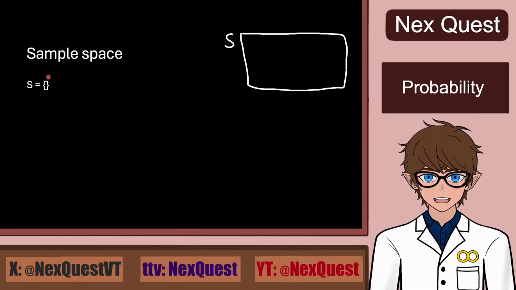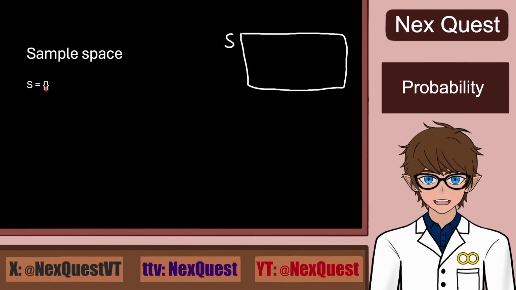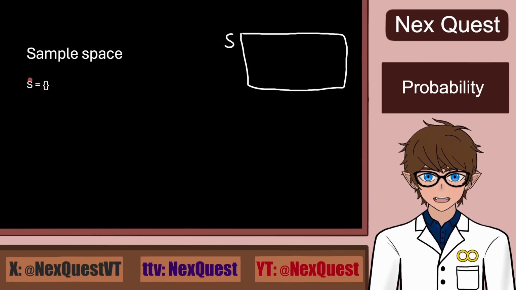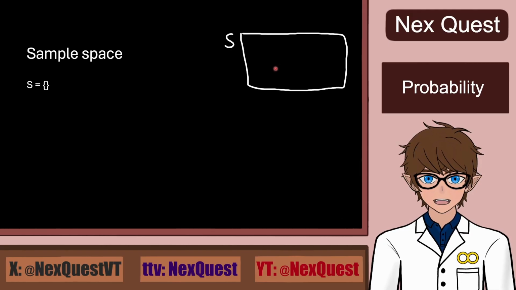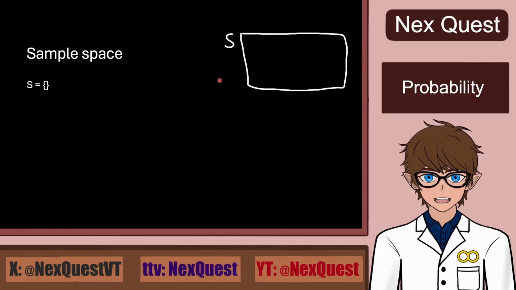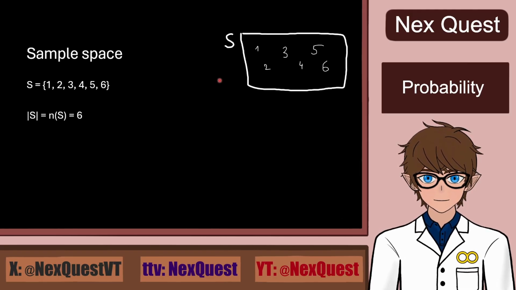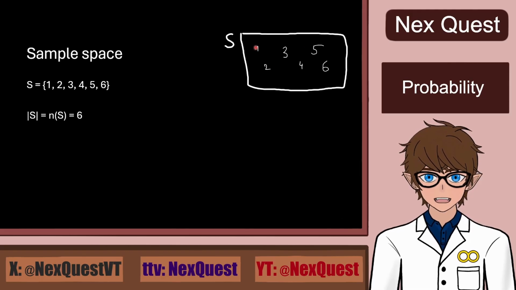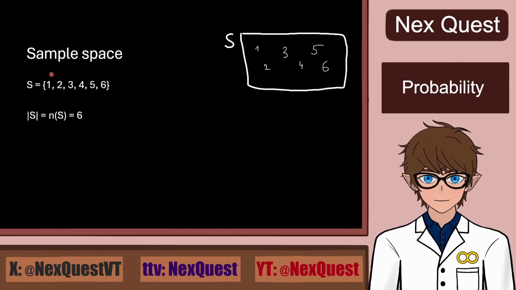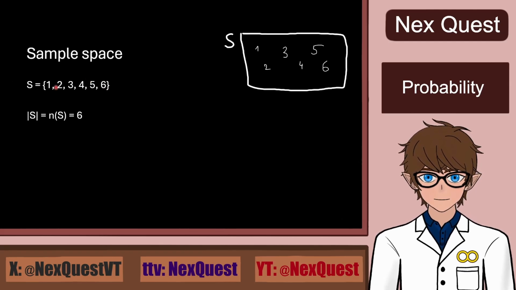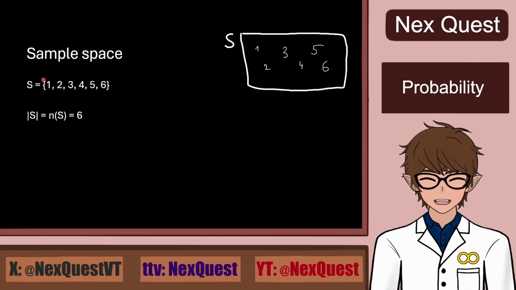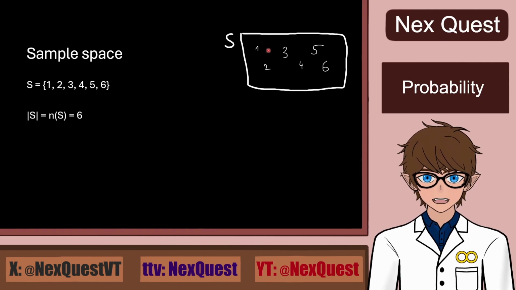And then, because it is a set, we have to use squiggly brackets when listing elements. Here on the left, I will be doing it mathematically, and here on the right, I'll do it visually, so I'll be drawing stuff, so it's easier to connect the lines between math and understanding. So for our die roll example, we have 6 possible outcomes, rolling a 1, 2, 3, 4, 5, or 6, and they're listed here in the set as the elements. Now it's easier to see how many elements are in the sample space and everything.